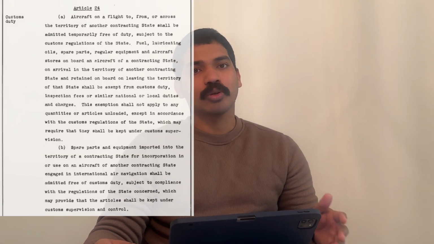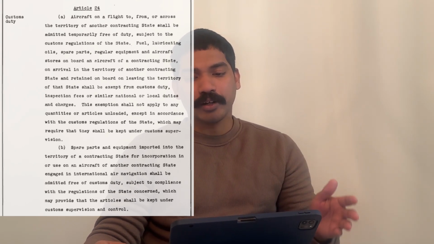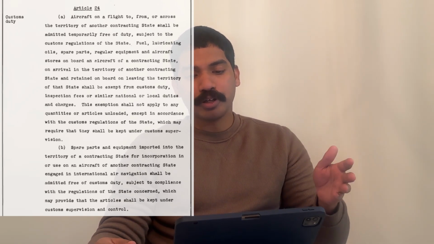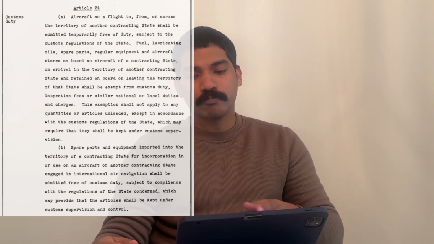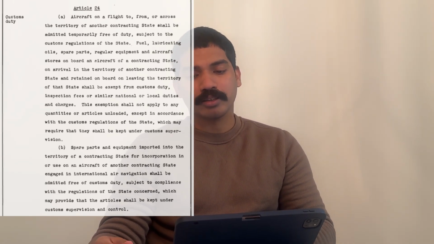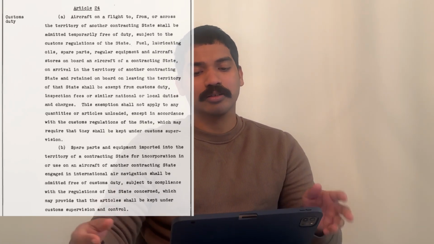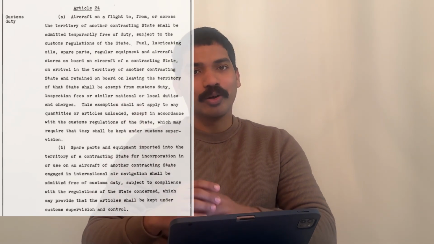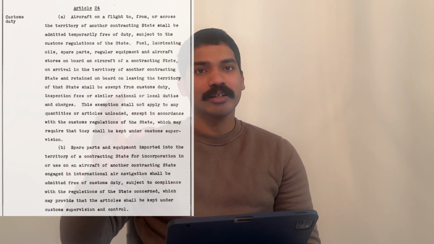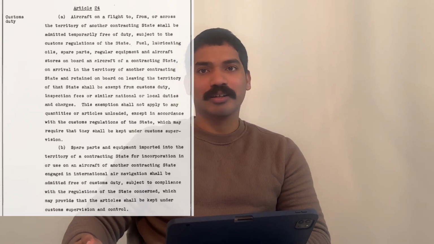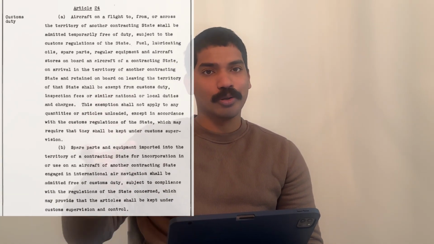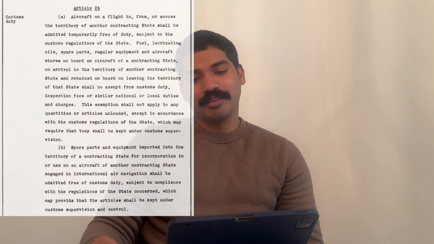Article 24 talks about customs duty. Aircraft flying to or from or across the territory of a state shall be admitted temporarily free of duty. Fuel, oil, spare parts, regular equipment, and aircraft stores retained on board are also exempt from customs duty, inspection fees, or other similar charges. So remember, all the chocolates that you buy at a cheap price, it's because a duty is not levied by the country you're going to or coming from. Let's say you're coming from another country to India. Remember all the duty free things that you buy. That's what they're talking about.